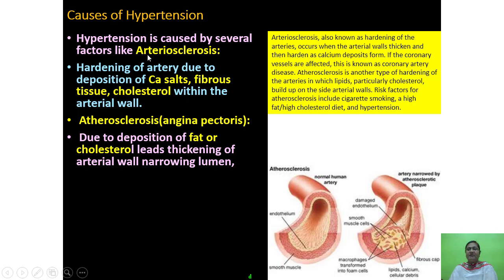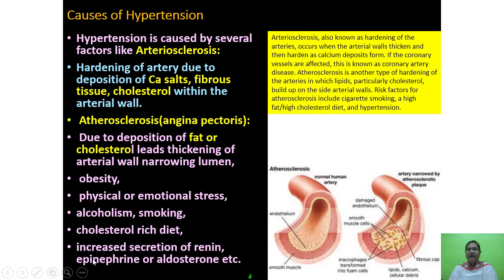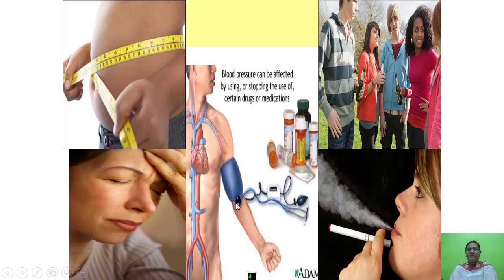Now the second one is atherosclerosis. This is arteriosclerosis, hardening of artery, and this is atherosclerosis, that is angina pectoris, due to the deposition of fat or cholesterol, which leads to thickening of the arterial wall and narrowing of the lumen. Other causes are obesity, physical or emotional stress, alcoholism or smoking, cholesterol rich diet, increased secretion of renin, epinephrine or aldosterone, etc. So these are the points which cause atherosclerosis, that is angina pectoris.